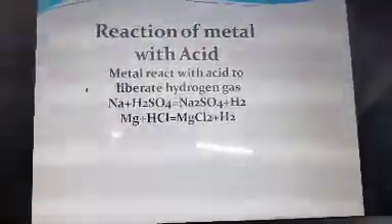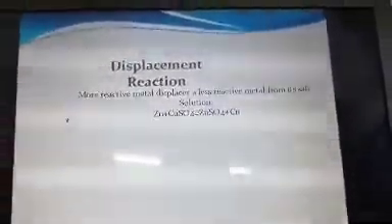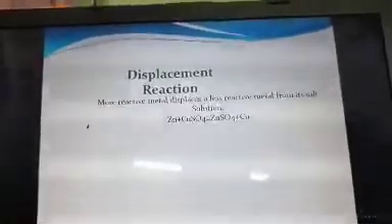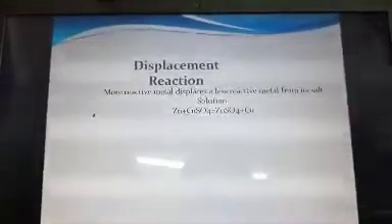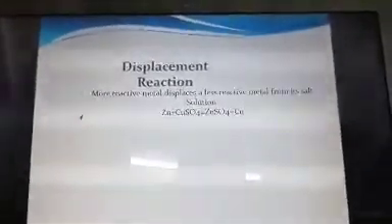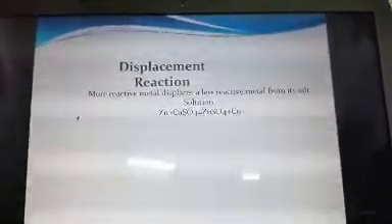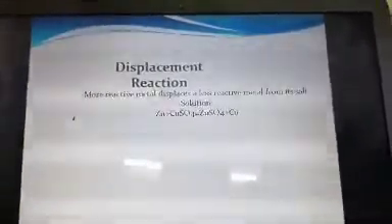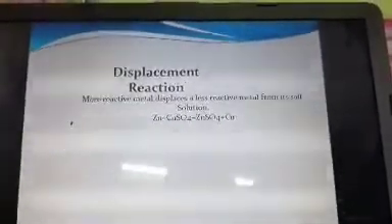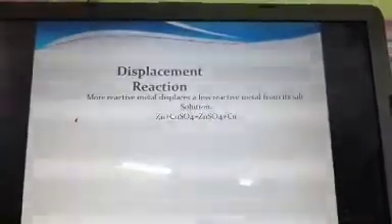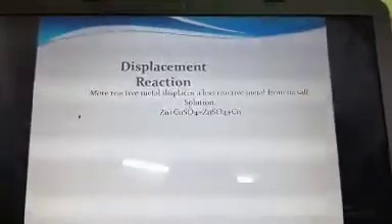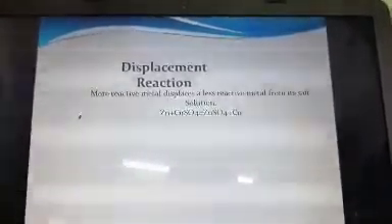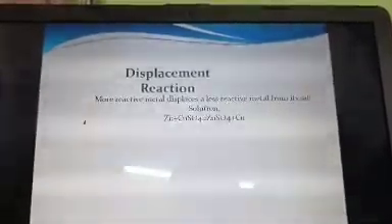Now, in the next topic, we will be discussing displacement reaction. What is this? When a more reactive metal displaces a less reactive metal from its solution, that is known as a displacement reaction. To know the displacement reaction, you have to know about the activity series. According to the activity series, the more reactive metal will displace a less reactive metal from its solution. Here zinc is more reactive than copper. So in that example, zinc is displacing copper from its aqueous solution of copper sulfate.